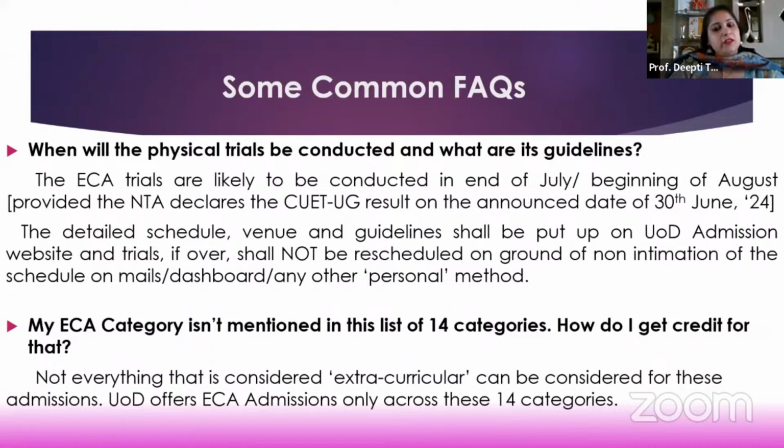So you will only be considered in these 14 categories, because we keep getting a number of queries, "Please consider me in this and that." No, these categories are very clearly mentioned. If it's a music instrumental, it will be a music instrumental. Your science certificates cannot be of any use in the musical instrumental or even in quiz for that matter. So these 14 categories are what we consider for the ECA admissions.